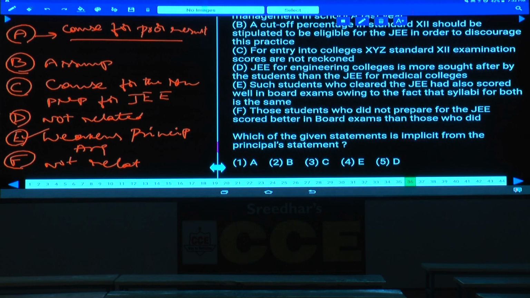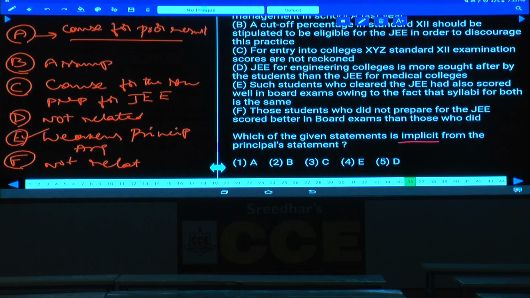As question number 36, implicit. Yes, what do you mean by this implicit? Only one type of question should have the word implicit. What is that one? Assumption. Implicit is nothing but an assumption. Whenever you find this implicit, it is always asked in the assumption only. Implicit means the hidden meaning. Hidden meaning of the other will be discussed only in the case of assumption.